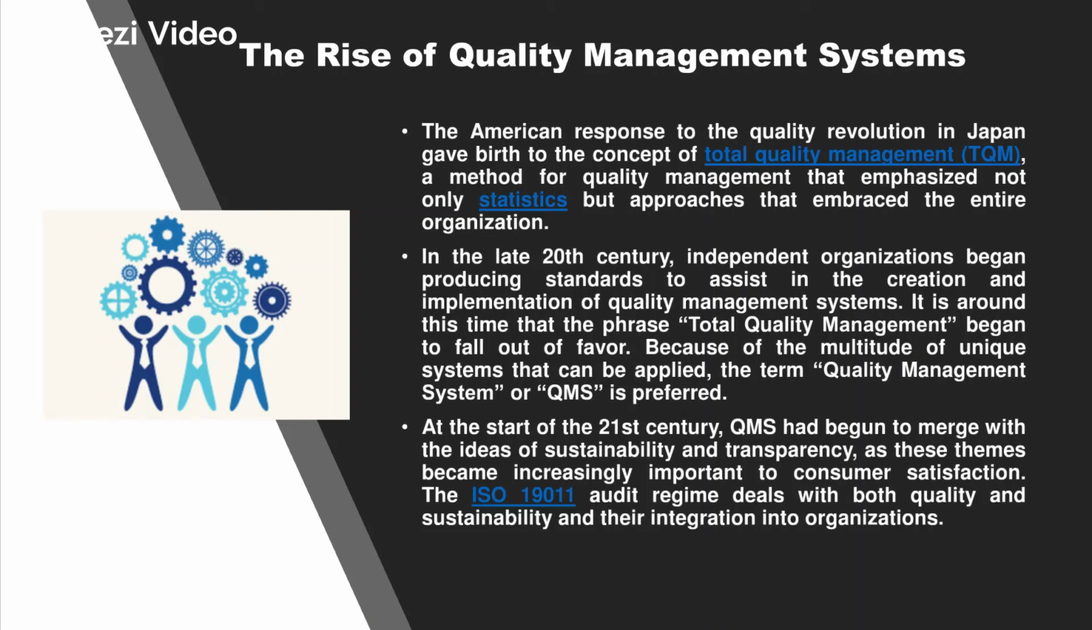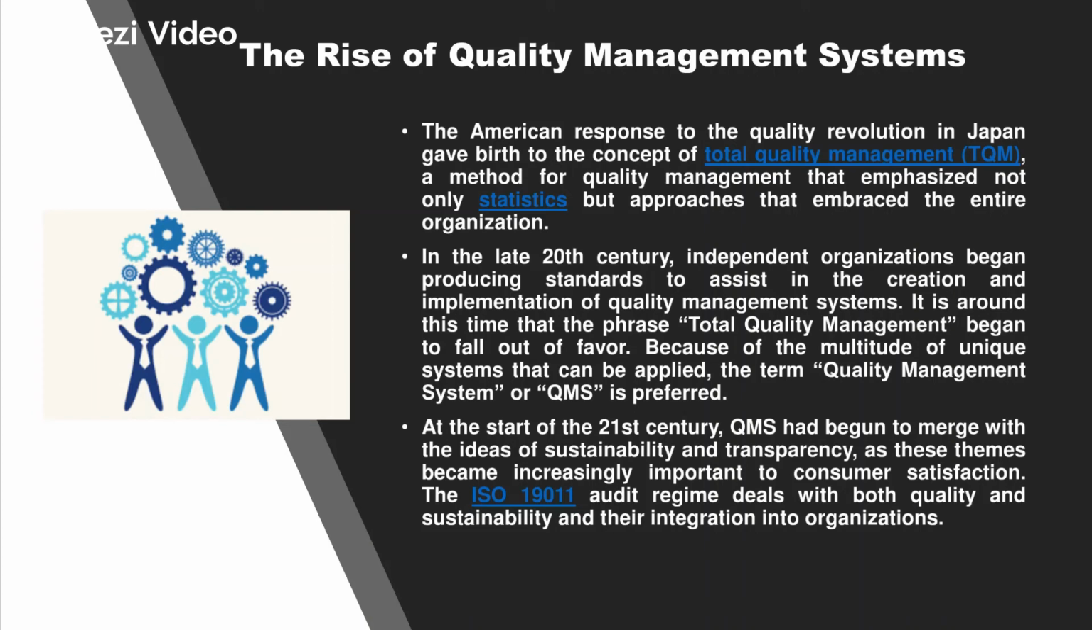So, in the late 20th century, independent organizations began producing standards to assist in the creation and implementation of the quality management system. The concept of total quality management helped the organization in the development of a multitude of unique systems which can be applied and were preferred. So at the start of the 20th century, the quality management system was already established and it merged with the idea of sustainability and transparency, as these themes became increasingly important to consumer satisfaction.